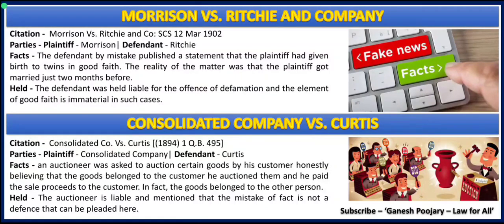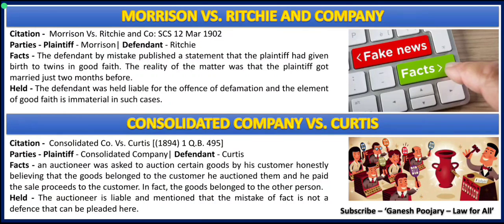Now the pair, the husband and wife, put a case against Ritchie and Company, the publisher, and the publisher tried to say that I was mistaken. I thought they gave birth to twins, and in good faith I published this news. My intention was not bad. Please give an excuse. The publisher tried to use mistake as a defense, but the court said your mistake has caused defamation to the pair, and hence you have to pay the compensation.